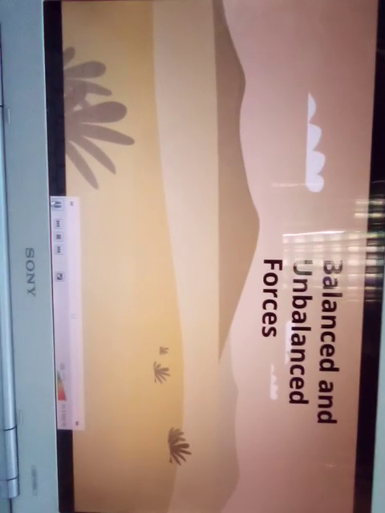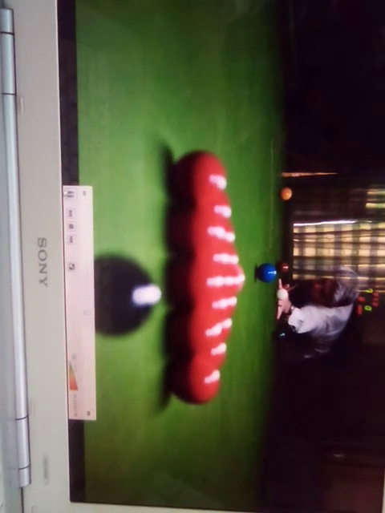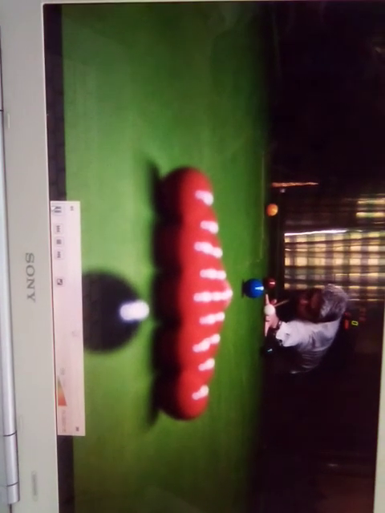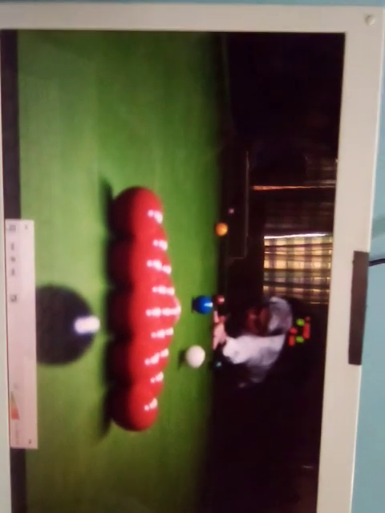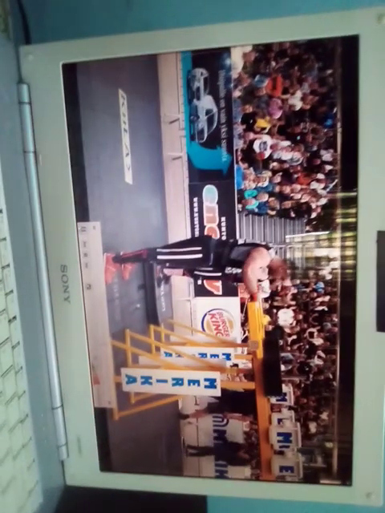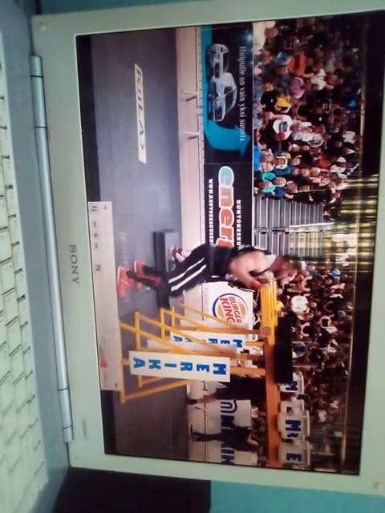The forces acting on the red pool balls are balanced. The downward force of gravity is equal to the resistance force of the pool table. When the white ball strikes the red balls, the forces are now unbalanced and they move in the direction of the force. The forces are balanced on the weights. The downward force of gravity is equal to the resistance force of the yellow rack. The weights do not move. The weightlifter exerts an unbalanced force upward, and the weights move in that direction.